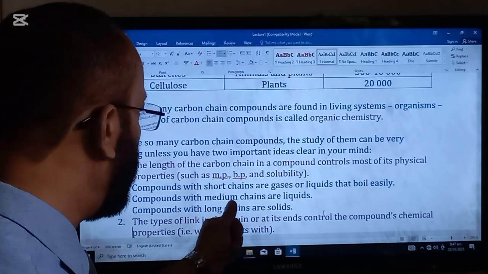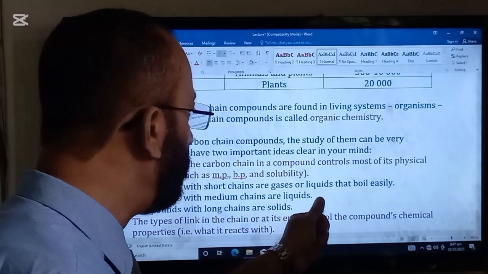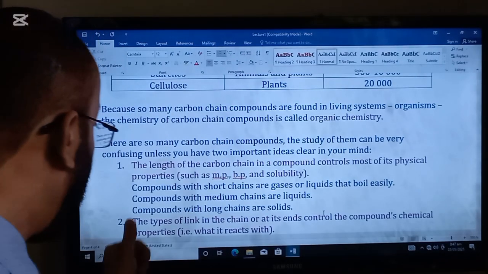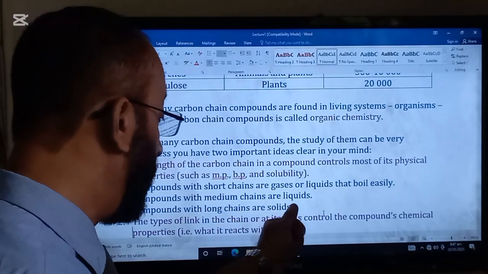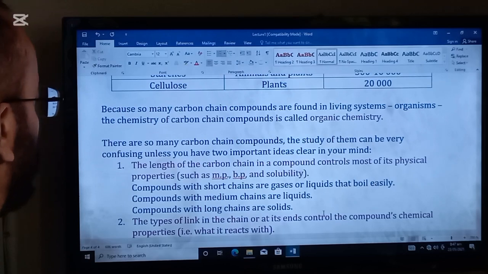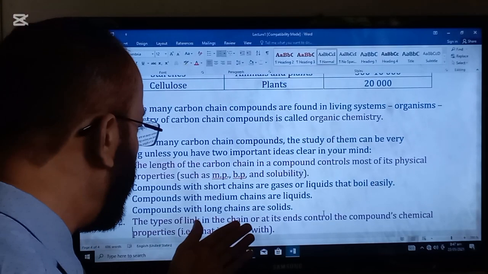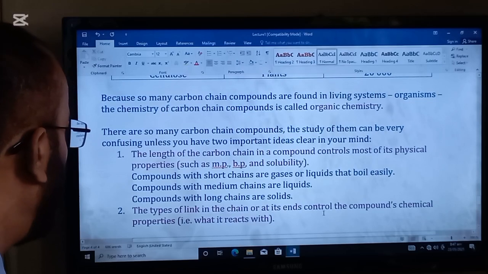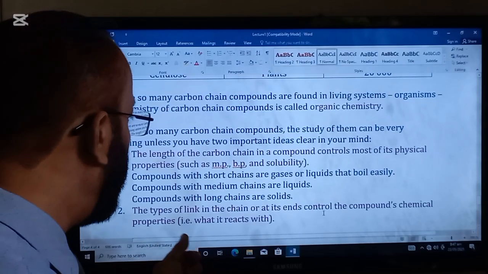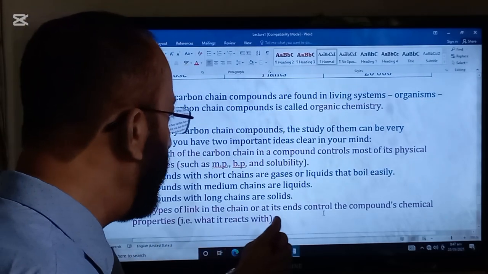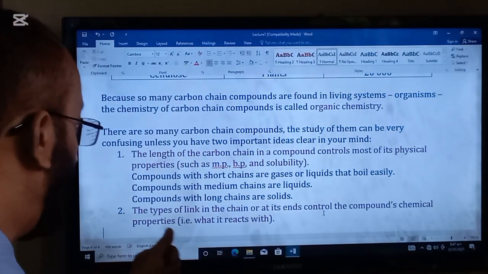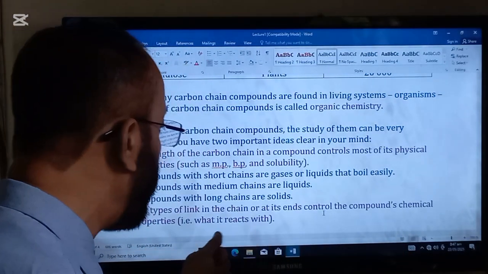Compounds with short chains are gases or liquids that boil easily. Compounds with medium chains are liquids. And compounds with long chains are solids. The types of link in the chain or at its ends control the compound's chemical properties, that is, what it reacts with.